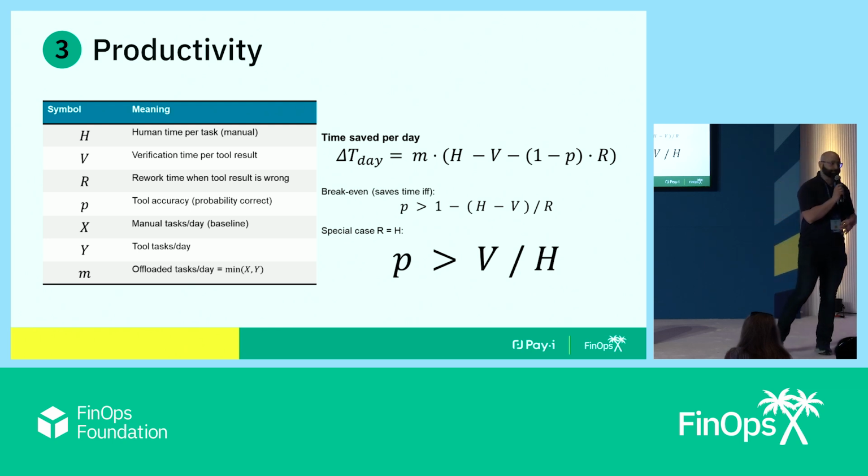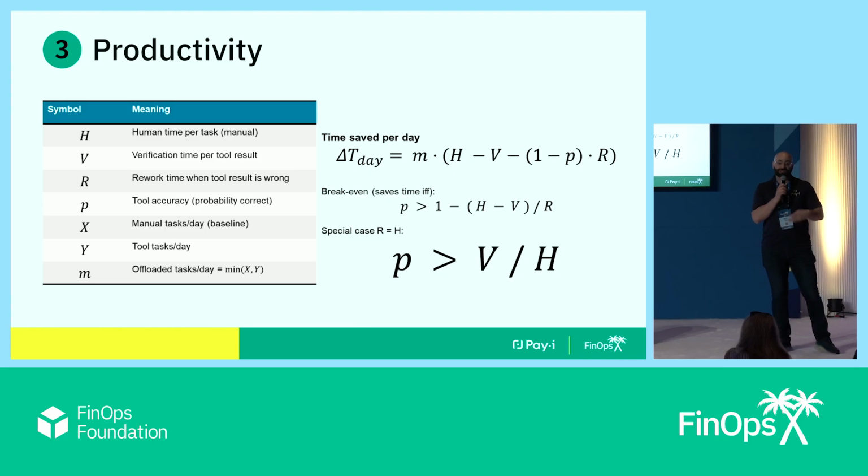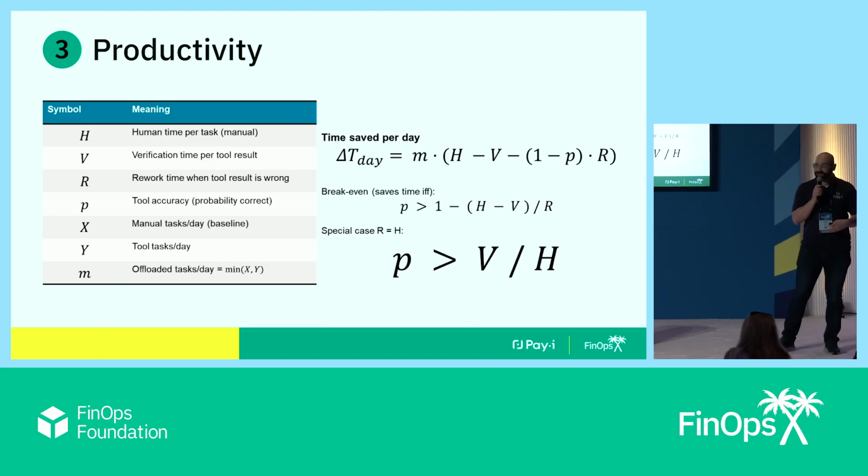An agent is improving productivity if the probability of it achieving its objective is greater than the time it takes for a human to verify the result divided by the time it takes for a human to do it themselves. So for example, if I've got a use case that's very, very hard for a human to do, but very easy for a human to verify if it was done correctly, then my agent doesn't have to be that high of a probability of success for it to add to my productivity load. Conversely, if it takes me the same amount of time to verify it as it does to do it, then my agent basically can't add to my productivity.